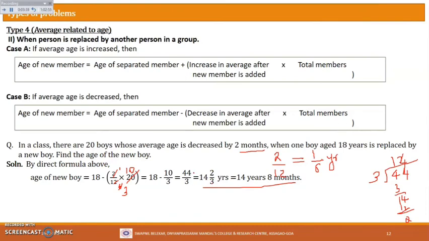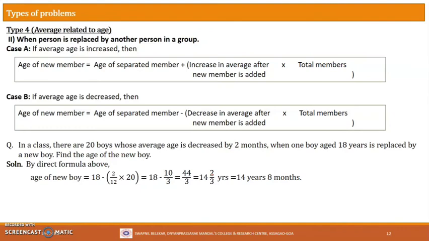How to convert this ordinary fraction to a mixed fraction? First divide, you will get a quotient and remainder. Write the quotient here, that is 14. Then write the remainder 2 and divide the remainder 2 by the divisor 3. So now this full thing is 14 years and 2 by 3 of a year. Correct, no?